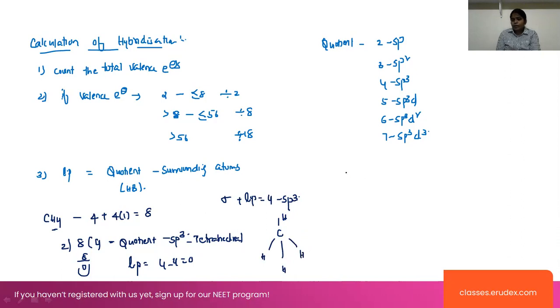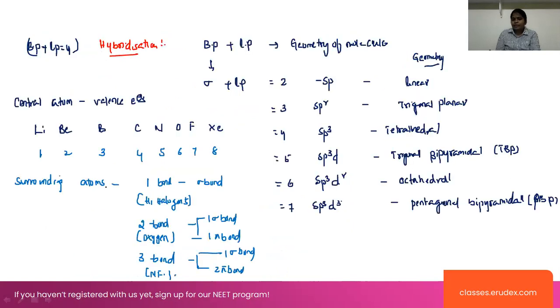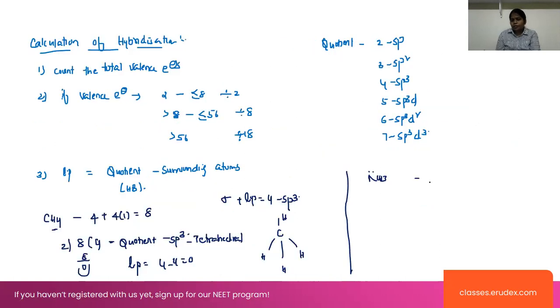Now coming to the next example, NH3. Look at this case of NH3: nitrogen has 5 valence electrons. So 5 plus 3 into 1, right? So total is 8. This 8 can be divided with 2. 2 4s are 8, then 0. This 4 indicates sp3 hybridization. And find the lone pair of electrons.